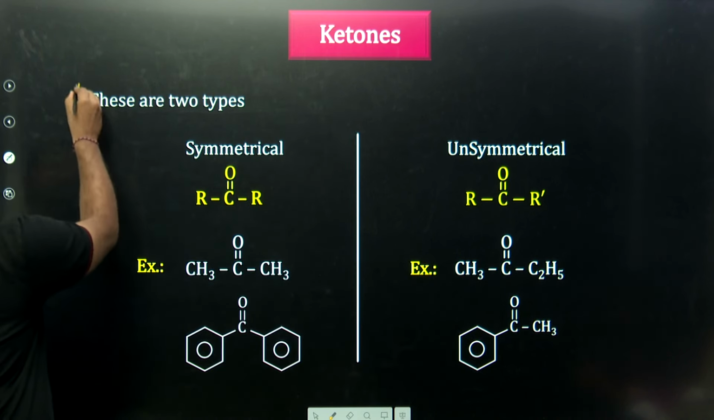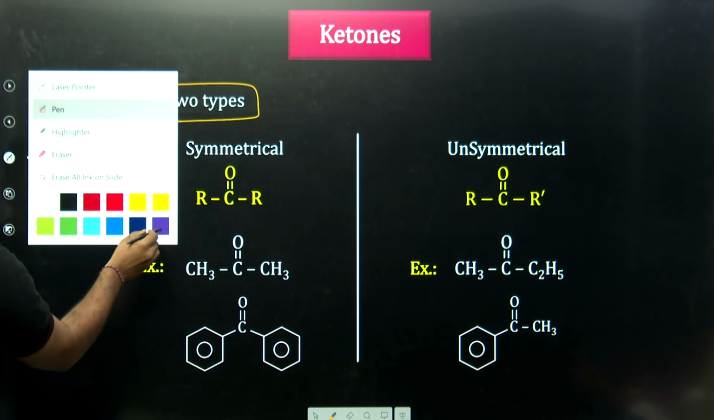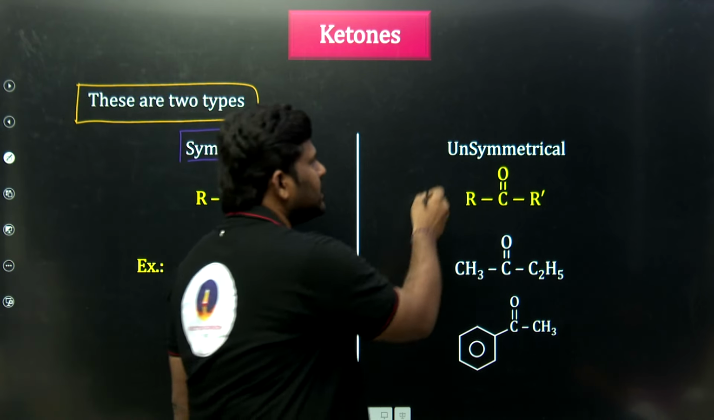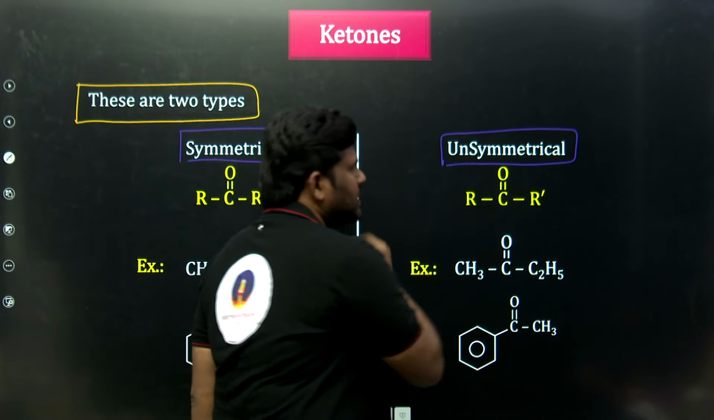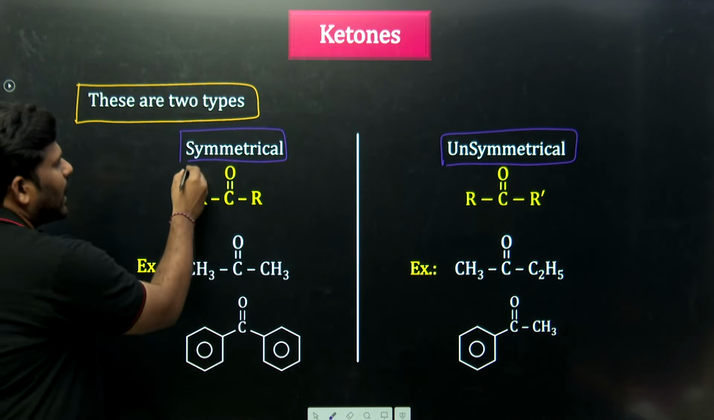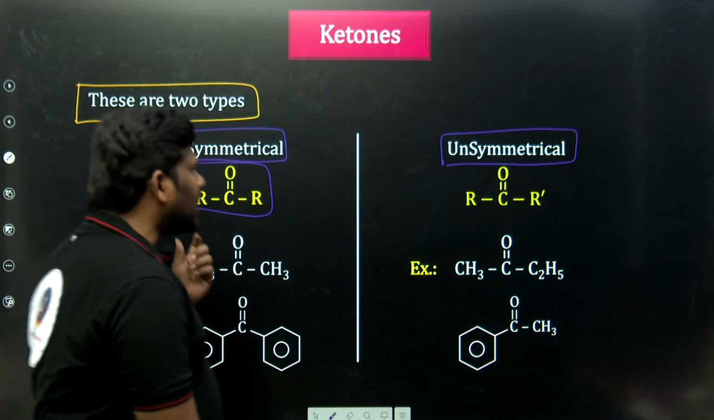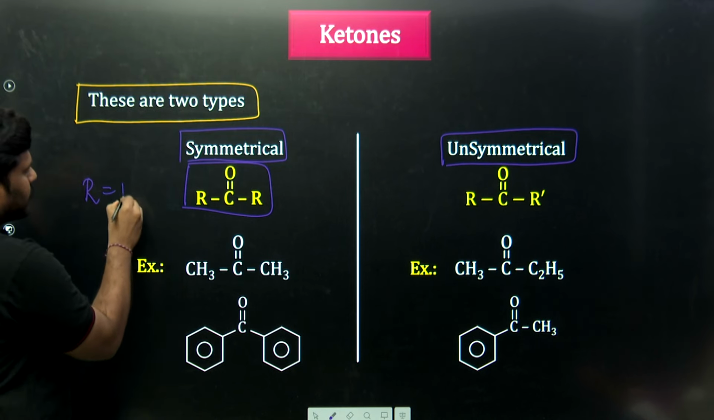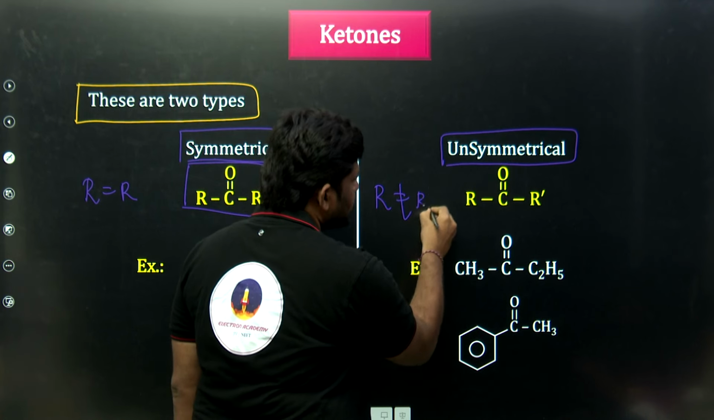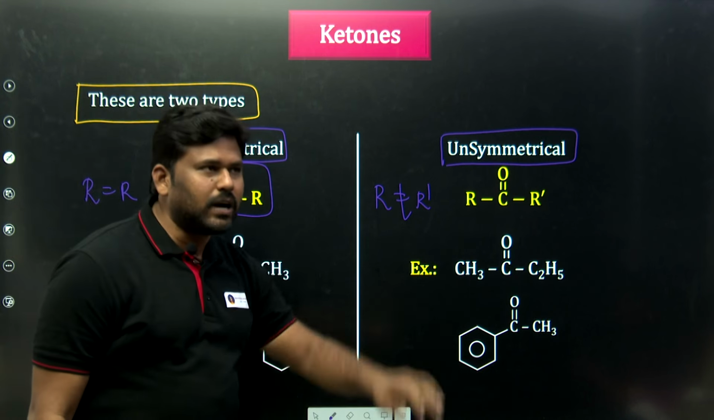Ketones are divided into two types. Sir, what are they? Symmetrical ketones as well as unsymmetrical ketones. Sir, what are the symmetrical ketones? R C double bond O R. Here both R's are the same, R equals R. But here they are not the same, and not the same means unsymmetrical. Simple, the carbonyl group is in the middle: R C double bond O R and R C double bond O R dash.